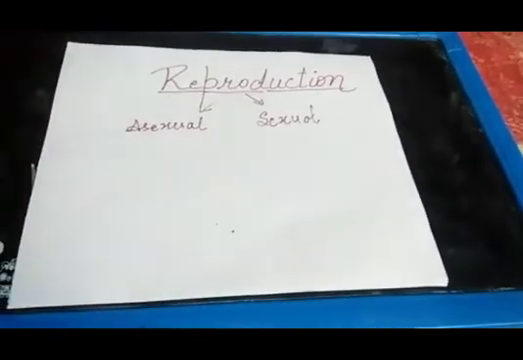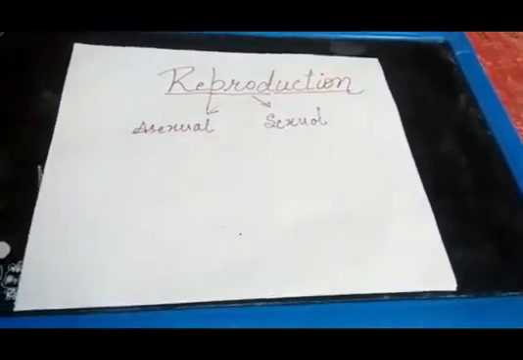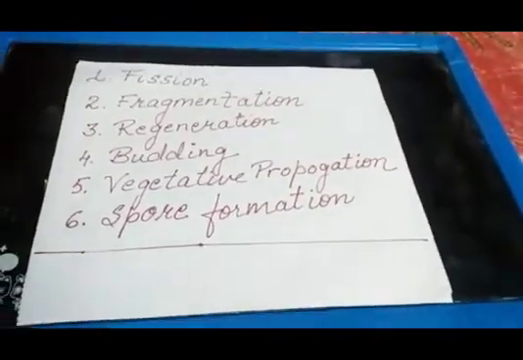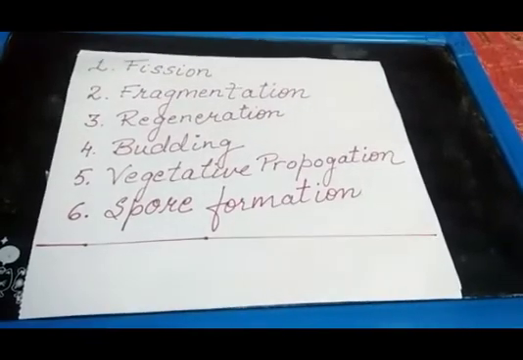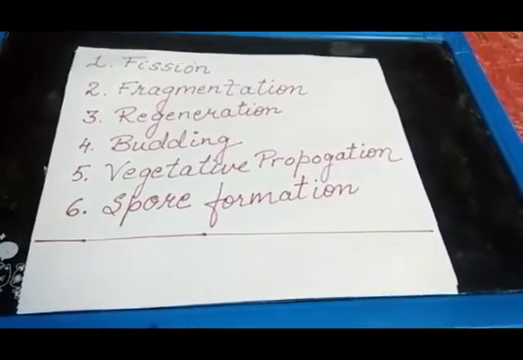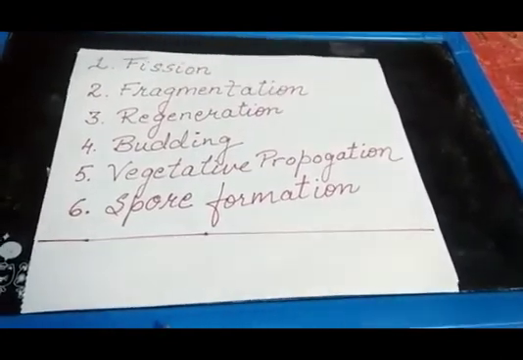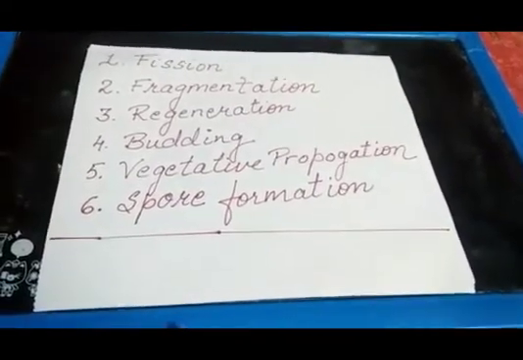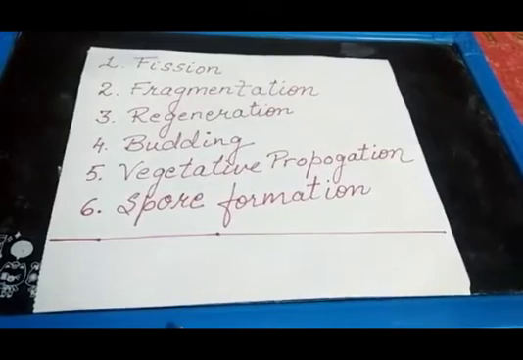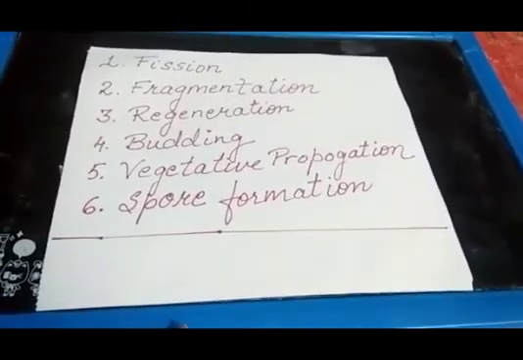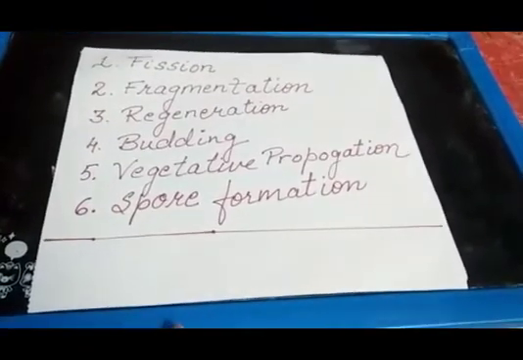Let us first see the different types of asexual reproduction. The different types of asexual reproduction are fission, fragmentation, regeneration, budding, vegetative propagation, and spore formation. We are going to discuss these different types of asexual reproduction one by one. So, to begin with, we start with fission. What is fission?